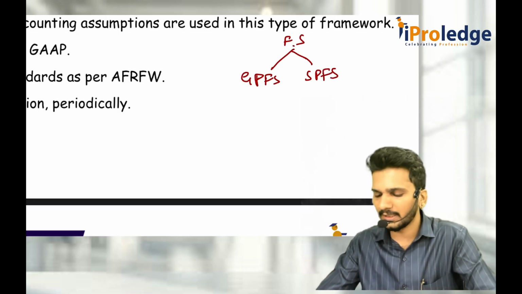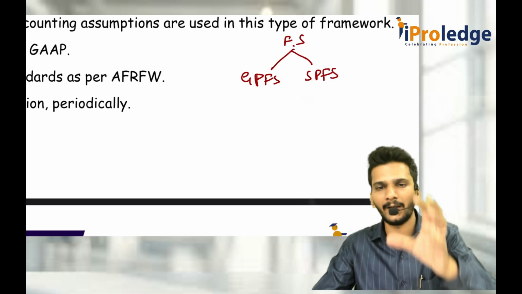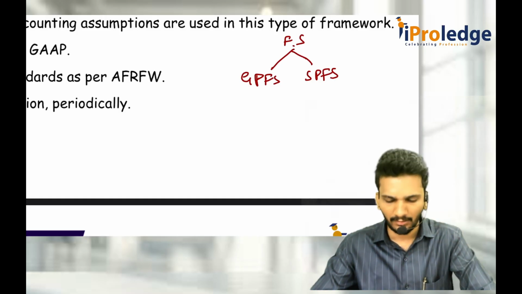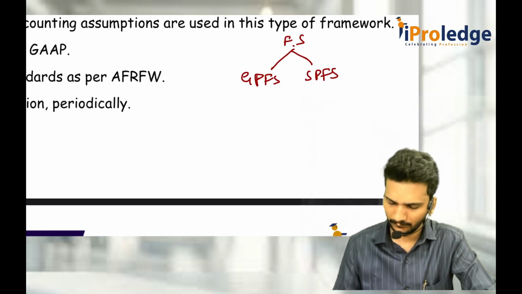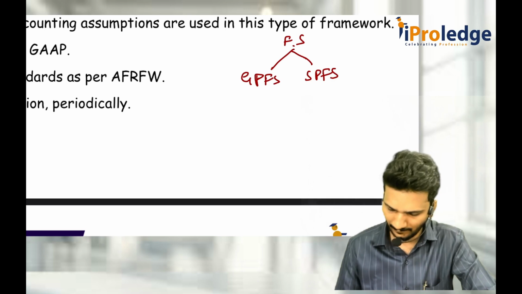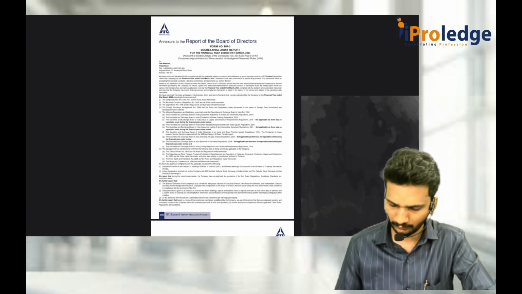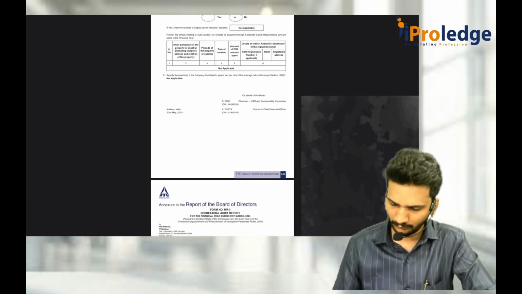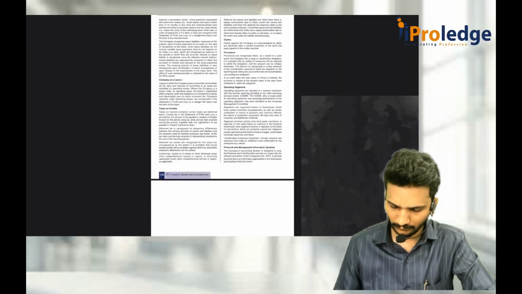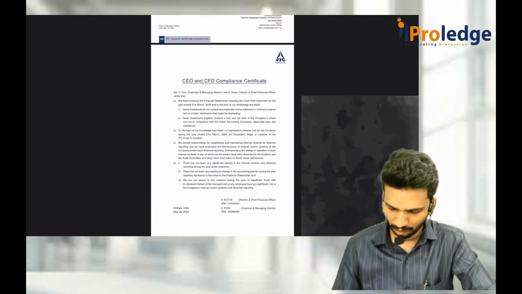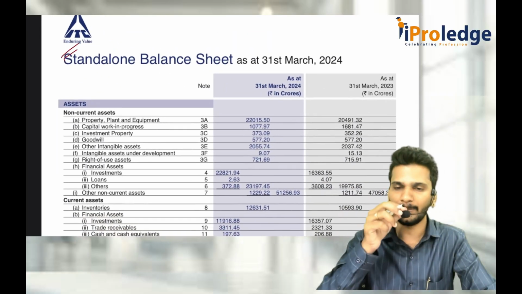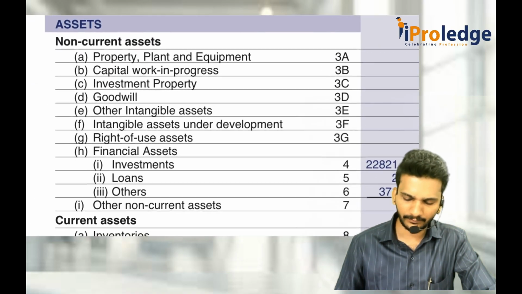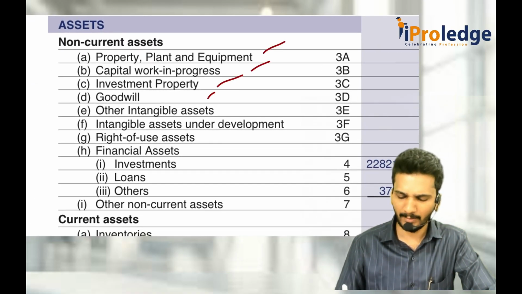Sir, what are general purpose and special purpose financial statements? If you look at the balance sheet, P&L of any company which is available, for example, this is a balance sheet of ITC Limited. Here if you see, PPE, capital work in progress, investment, etc., they have given here.